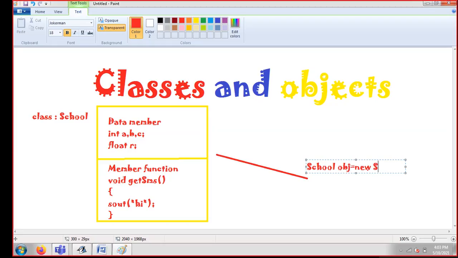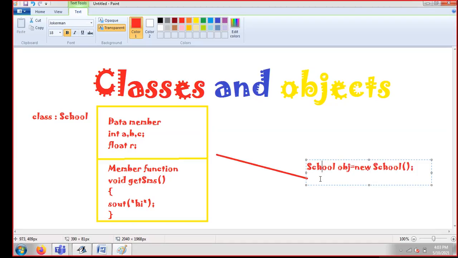Now, what kind of space am I asking for? A similar kind of space of my object type, that is school, which I have written. I'm opening round brackets and closing round brackets. Simple. So guys, the meaning of this line is that you are creating an object of your class. Once you create an object of your class, you will be able to use your class member function or data member, anything, because now you have a proper right on your class. You can use your class in any way.